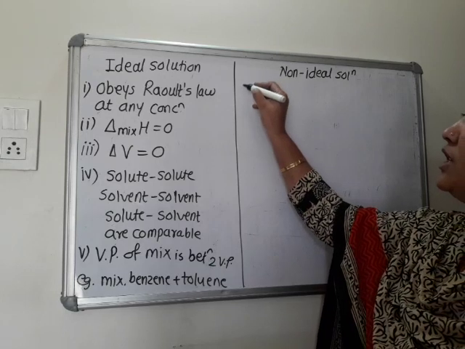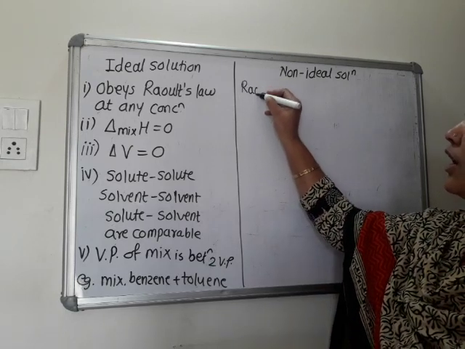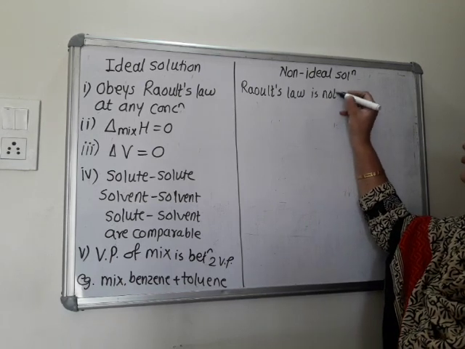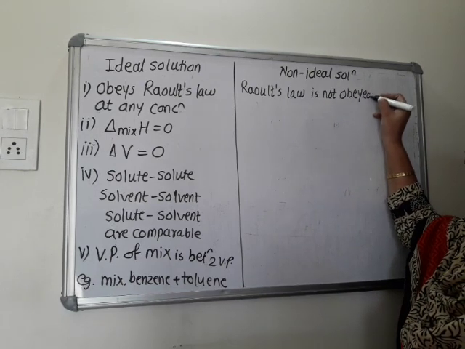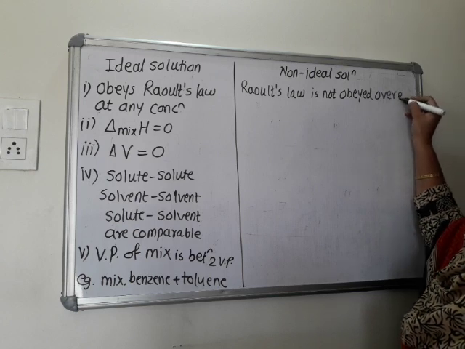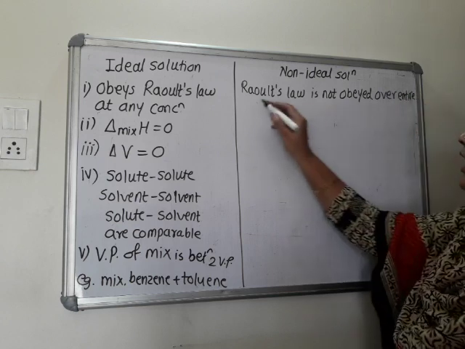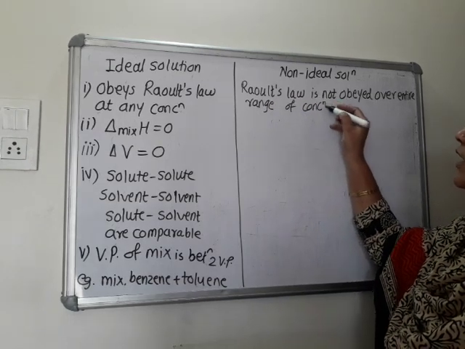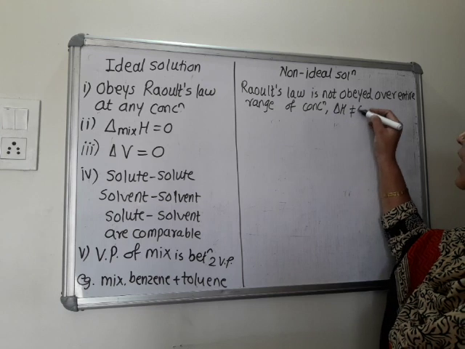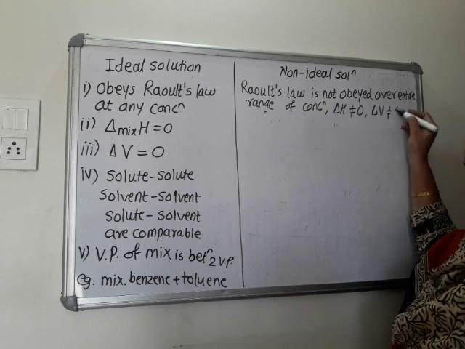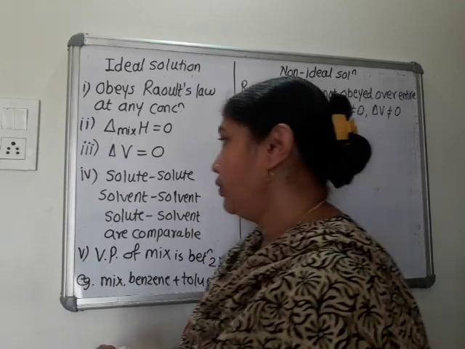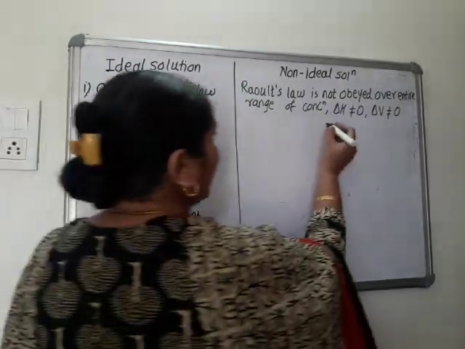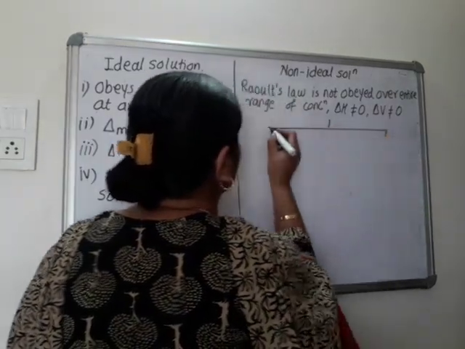So what are the properties? Raoult's law is not obeyed over the entire range of concentration. What else? Delta H of mixing is not zero. Delta V of mixing is not zero. Okay. Based on these interactions, there are two types of non-ideal solutions.